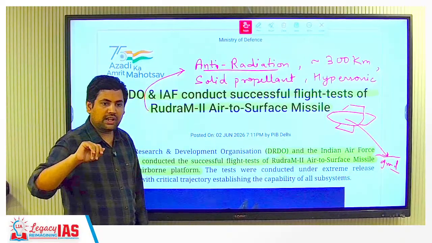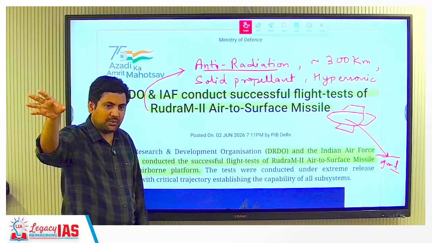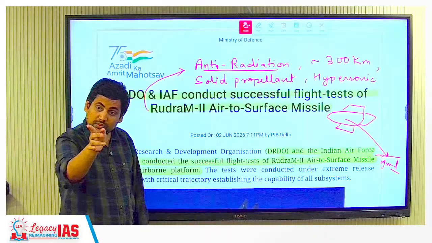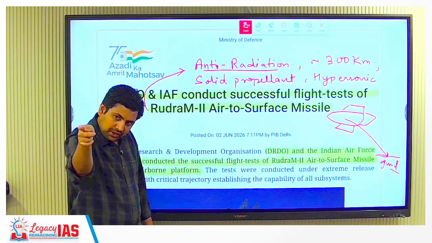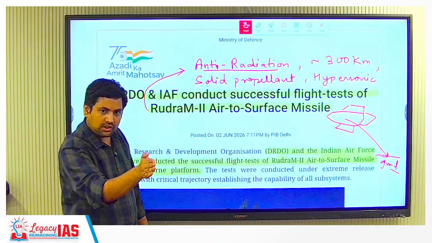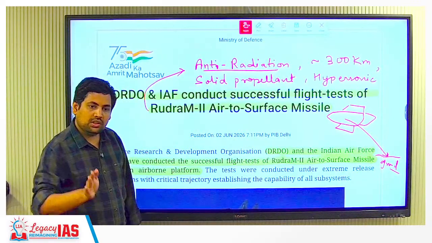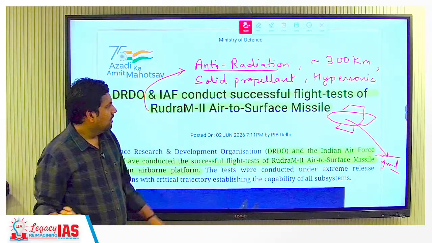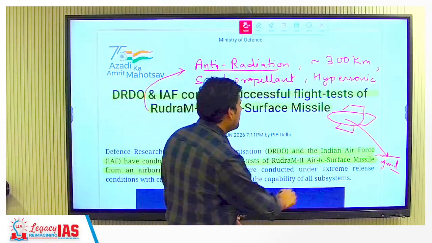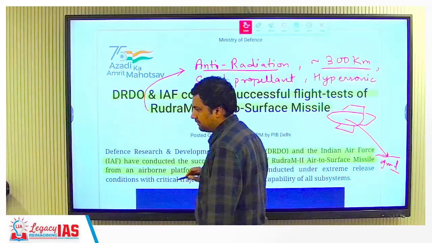For example, something is being released by the fighter jet, some radio signals. From that radio signal it will understand that the signal is coming from there, so I should change my direction and go towards that. It will constantly be doing this and then hit the fighter jet. So this is anti-radiation. The range is around 300 kilometers.